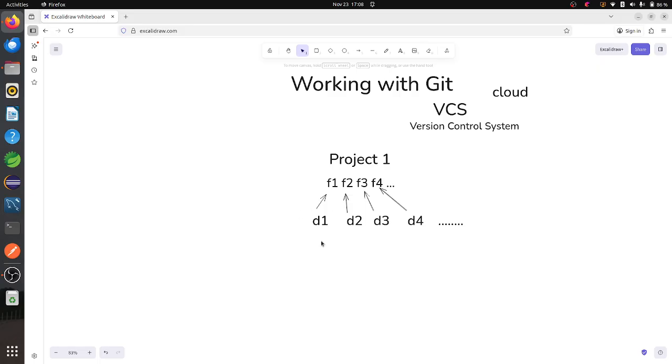For example, if developer one is making changes to project one as per their feature, that will affect developer two also, and developer three. Every person will get the same project. So if developer three wants to develop feature one, whatever changes are made by developer one will affect developer three's code also. So I don't want to do it in this manner.